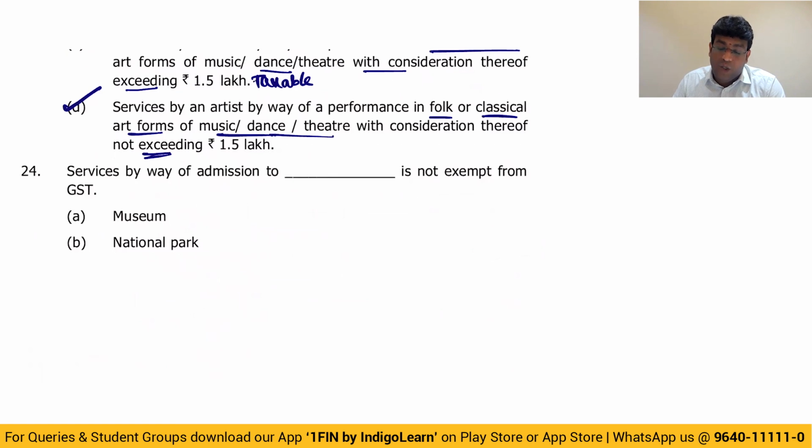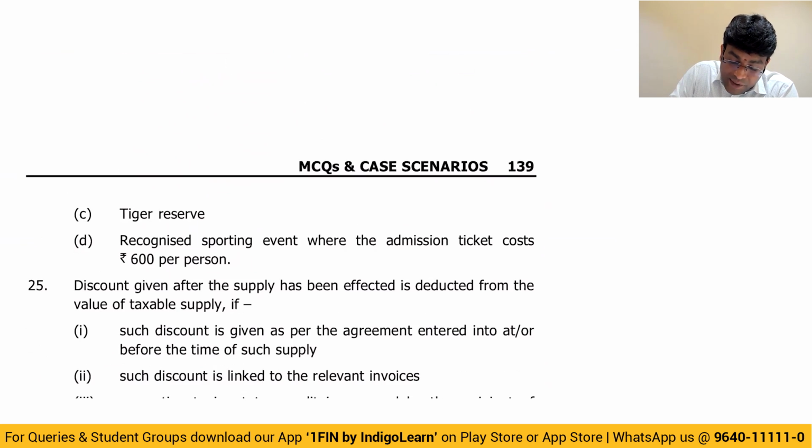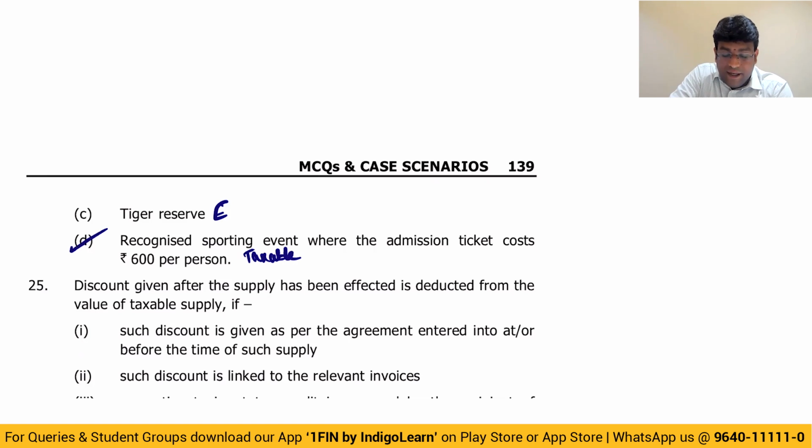Service by way of admission to dash is not exempt from GST. Museum is exempt. National Park is also exempt. Tiger Reserve is also exempt. Recognized sporting event where the admission ticket costs 600 per person will become taxable, because exemption is only when the ticket price does not exceed 500 per person. If it is 600, it becomes taxable.